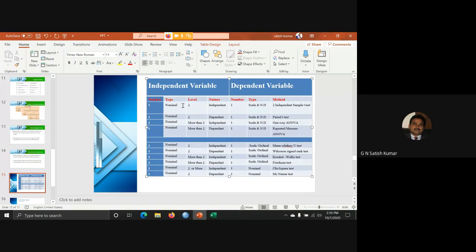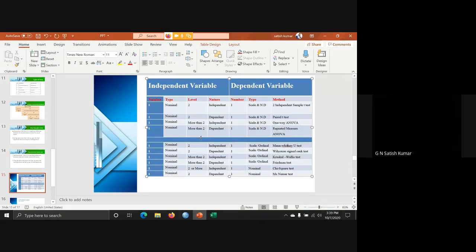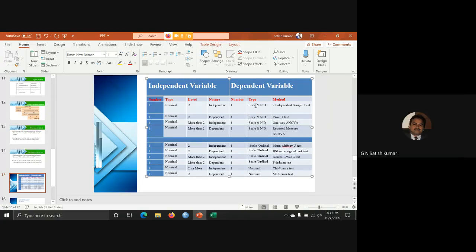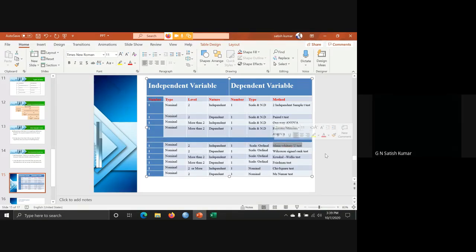If you see this, in both the independent variable is nominal, with 2 levels, independent, and the dependent variable is 1. Here scale data can be used with a normal distribution. Here the scale data is not normally distributed, and the dependent variable can also be ordinal data. Then we are going to use the Mann-Whitney U test. Is it okay?